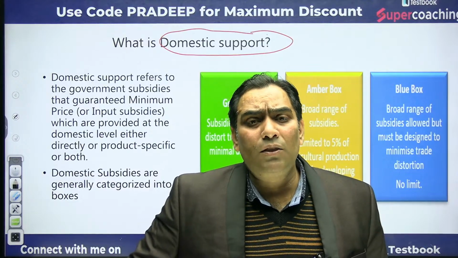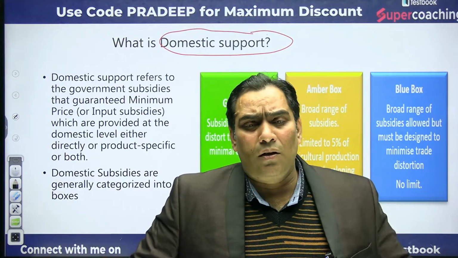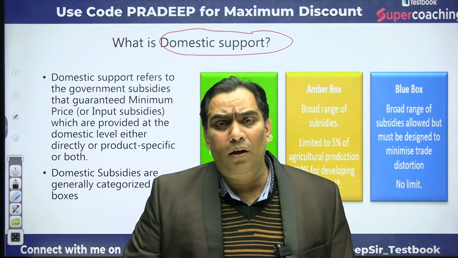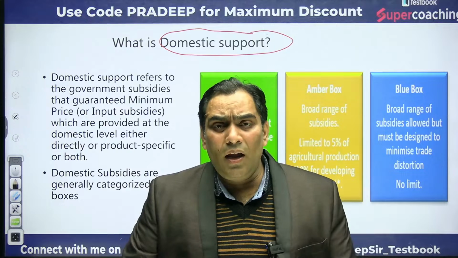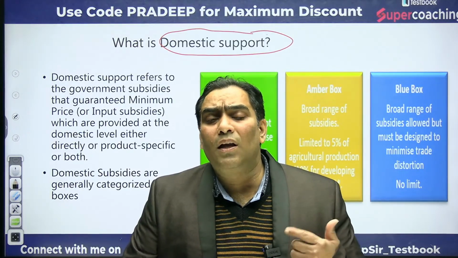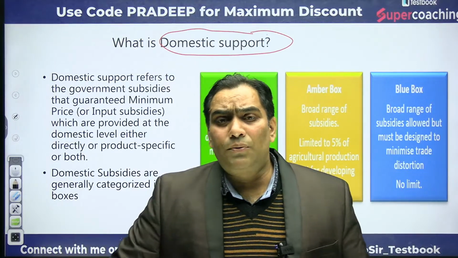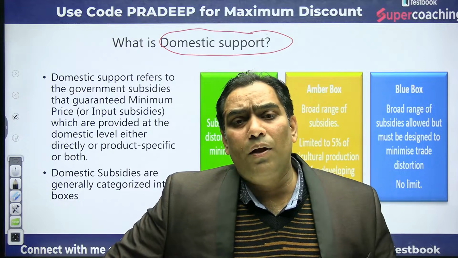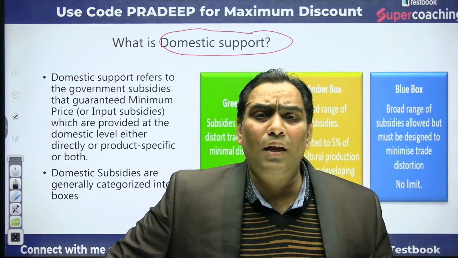That means domestic support, in general terms, is nothing but subsidies. So the meaning is that domestic support, the subsidy given by the countries, should be within limit.